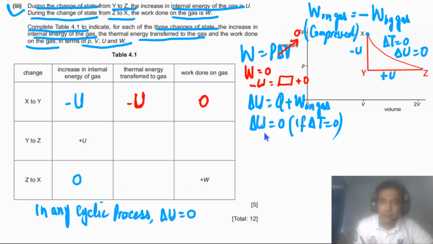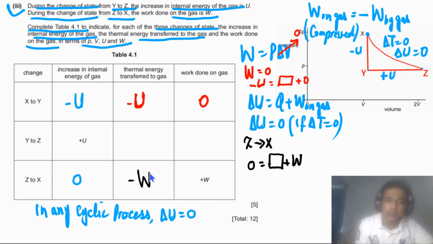So if we write the first law of thermodynamics, let me use a different color, for Z to X. What is delta U? Delta U is equal to 0. What is work done? That is W. How about Q? The sum of these two has to be equal to 0. So this one has to be negative W.